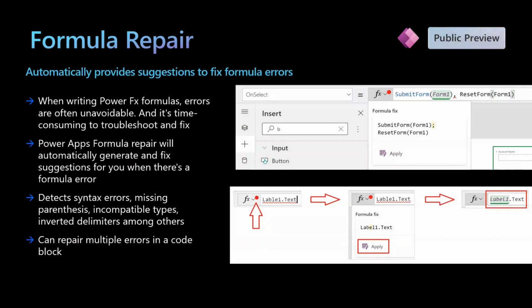We also have a formula repair feature in Power Apps, which automatically provides suggestions to fix Power Fx formulas. It has the capability to detect syntax errors, missing parentheses, incompatible types, and so on.